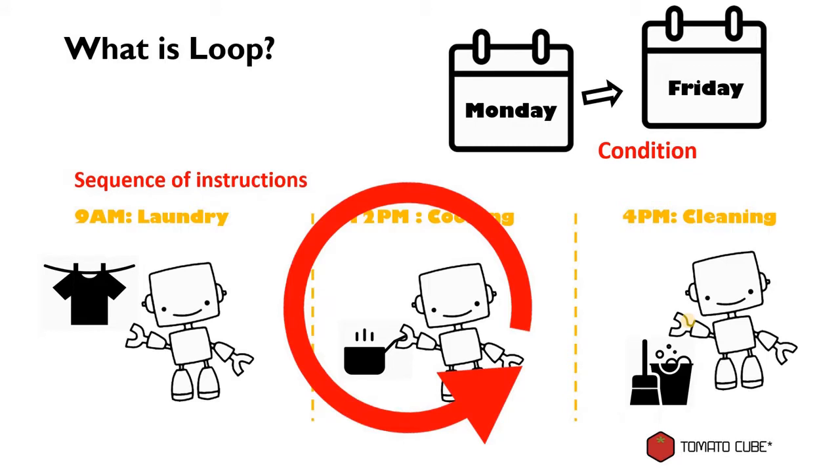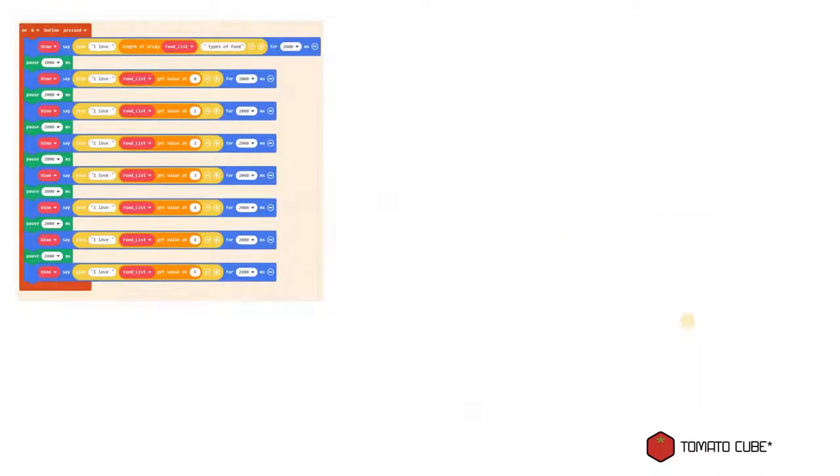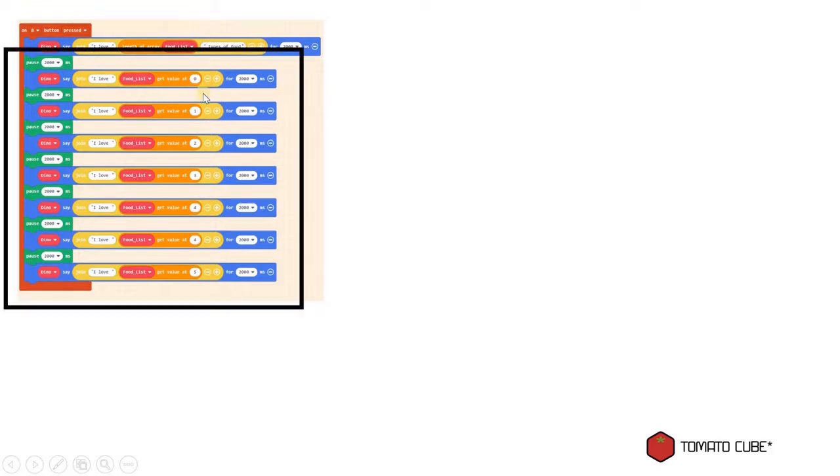Okay, so for today's session, we are not going to show you how to write the code for the robots. Instead, let's take a look at the code that you just wrote for the array. In the array code that we created just now, we asked Dino to say, I love the food that he likes, which is the pizza, the ice cream, etc. So you can see that we have a bunch of code here that is being repeated. It's the same code, but we write it multiple times. The 0 for the first index, 1 for the second index, right? So these codes are repeated, and we can reduce the number of codes by using loop.